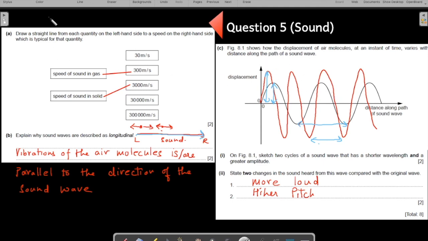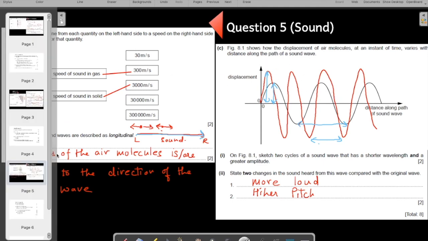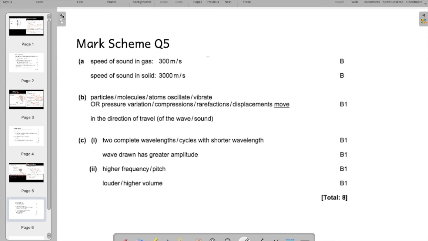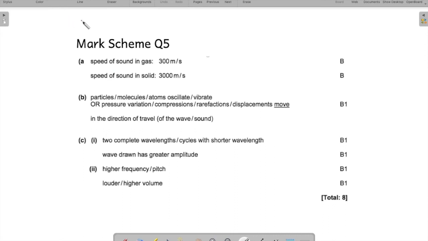So this was an easy question, but I'll show you the mark scheme for you all to tally your answers on question number 5. Have a look at the mark scheme and understand how the mark scheme works. In the next video, we'll be taking up question number 6.